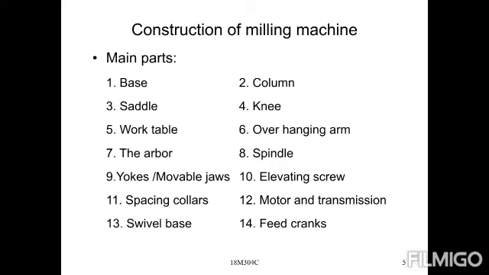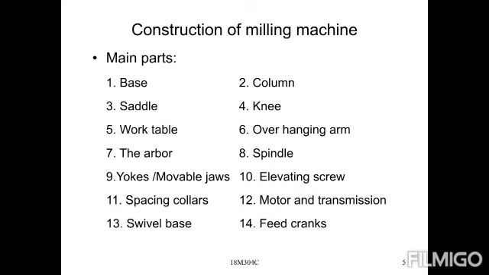These are the main parts of any milling type of machine. So the first one is the base. Any machine needs a base, which is its main function. It is manufactured from grey cast iron material, right?